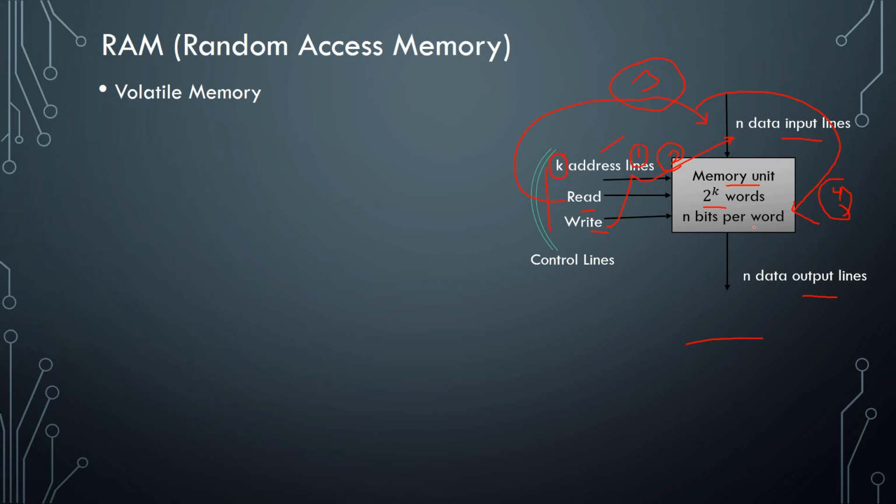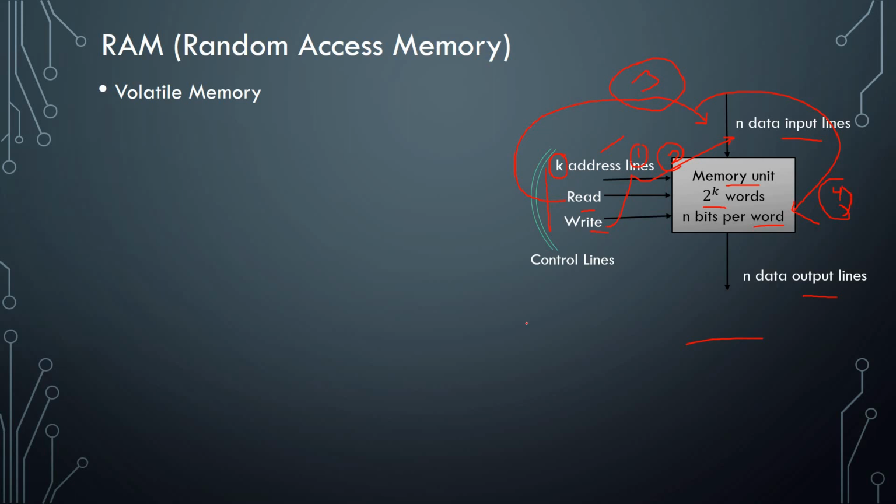We have a word. A word is a natural unit of data used by a particular processor design. For example, if a processor is 64-bit, then its word length is different, and if it is 32-bit, then the word length is different. So it has n bits per word, and the total number of words is 2 to the power k because we have K address lines.